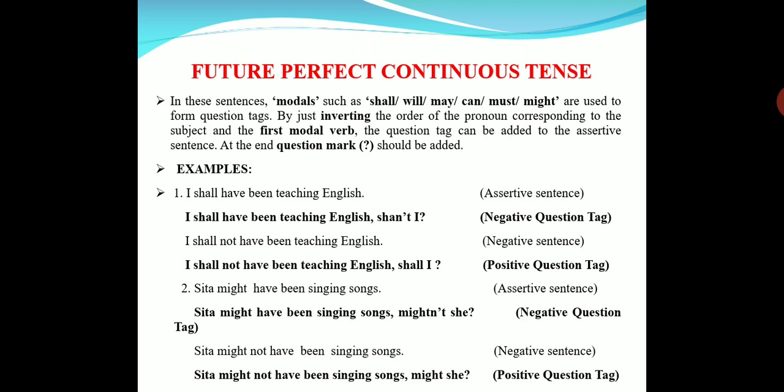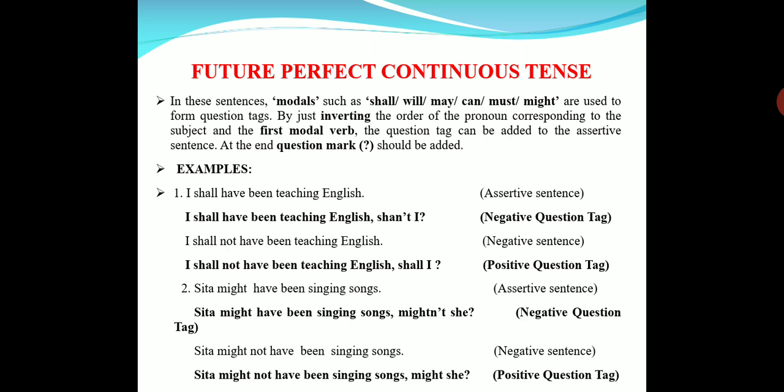So let us see, for all future tenses there is no difference at all, only modals. Again we have to replace the full stop of the statement with a comma and we have to start the tag question with the modal, whatever modal. Modal means shall, will, may, might, must, all this. If shall is there, we start with shall.